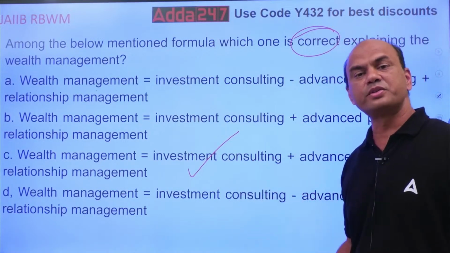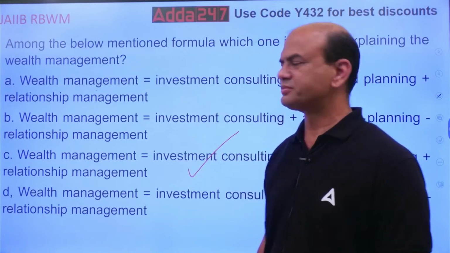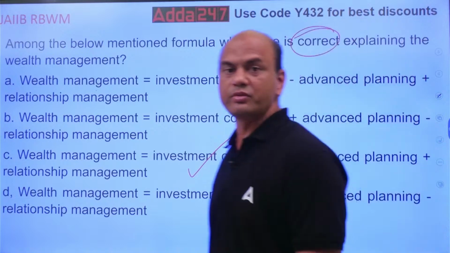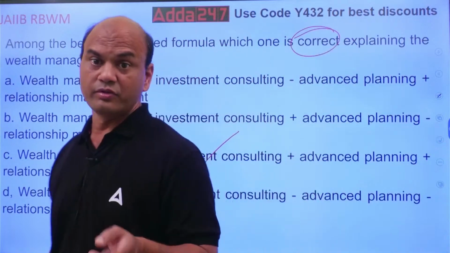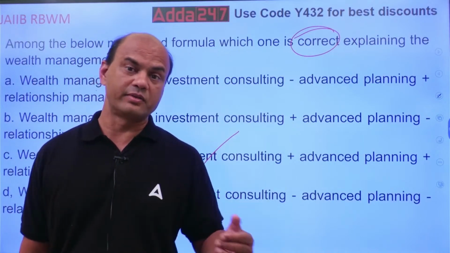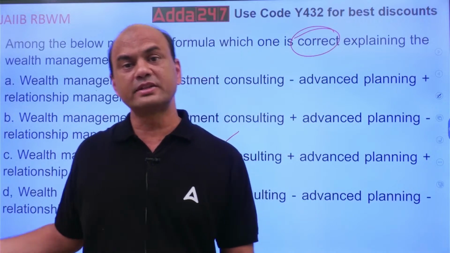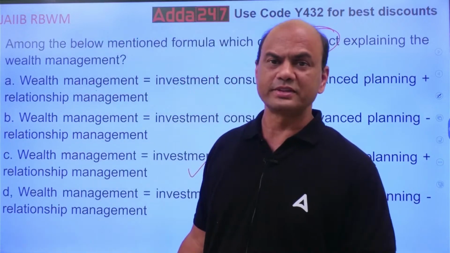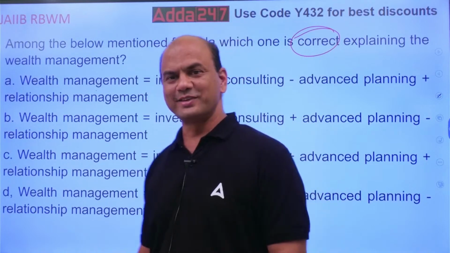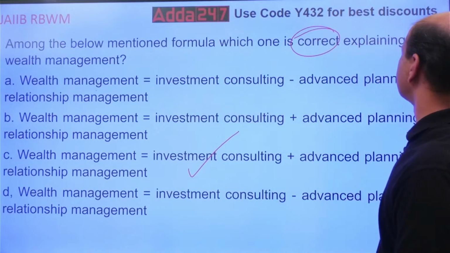Consulting means you have to speak to the client and constantly be in touch with the client. Advanced planning means you have to plan in advance for the client, for his or her needs, and suggest the product accordingly. And the last one is relationship. Obviously that is required. Without relationship, how can you have a business? So, C is the answer.